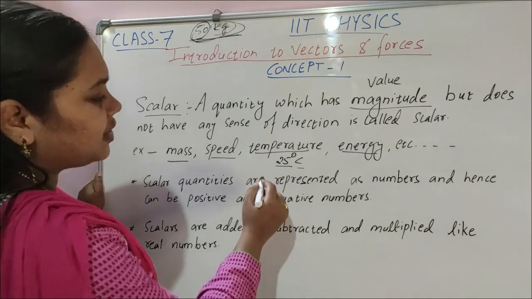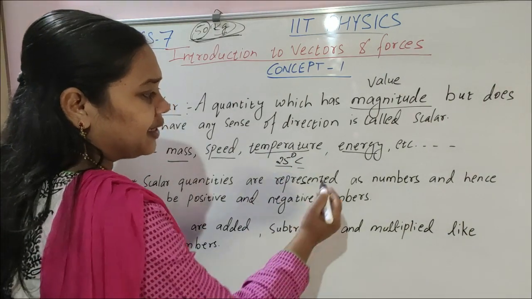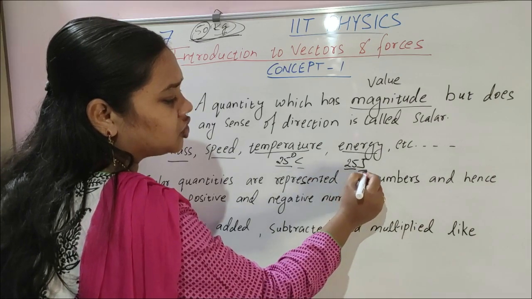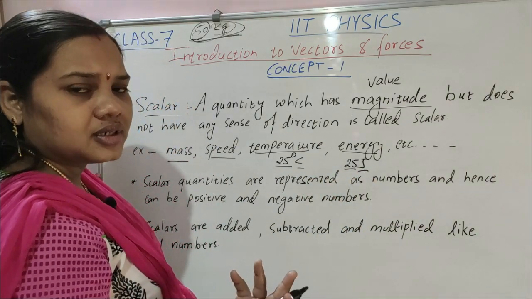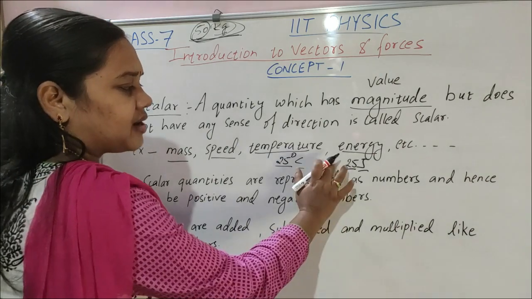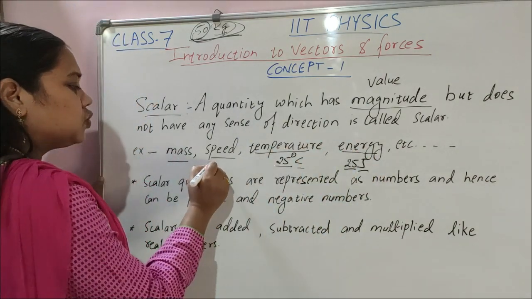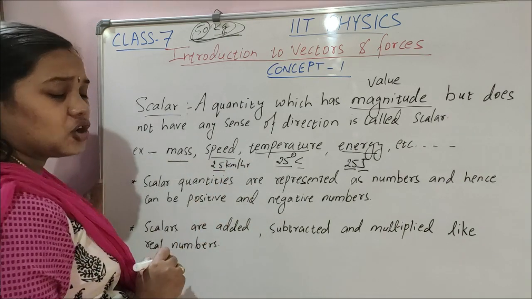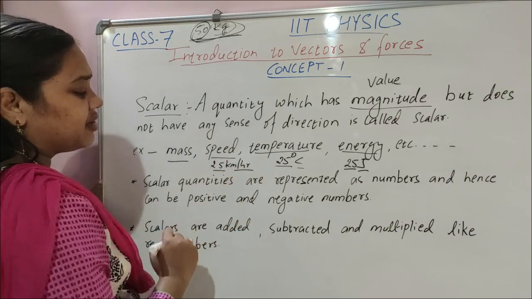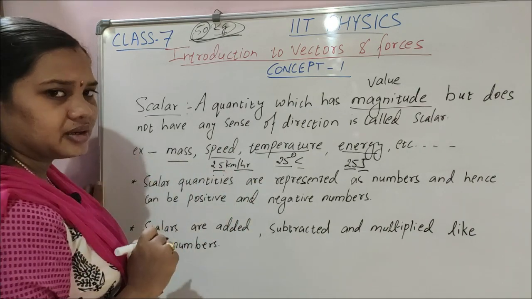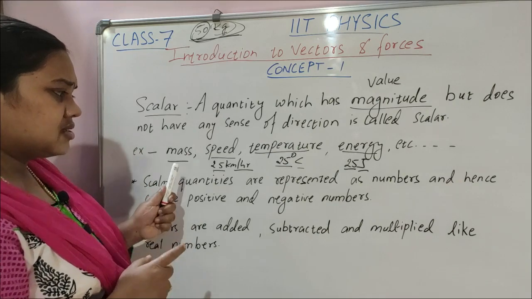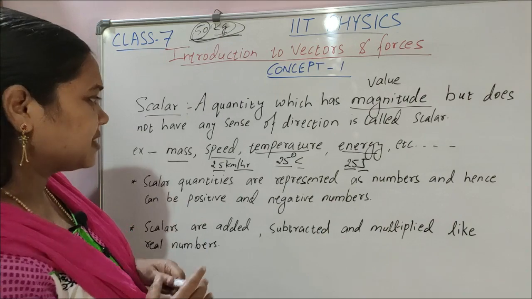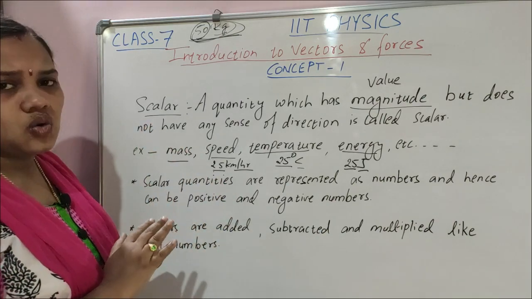Energy, 25 joule: magnitude 25, joule is the unit. 25 kilometer per hour means 25 kilometers distance covered in 1 hour. This is the magnitude, this is the unit, but from this we can't get any sense of direction. So it's a completely scalar quantity.